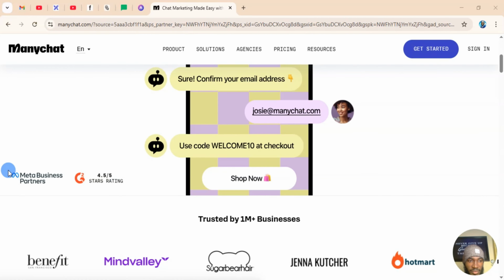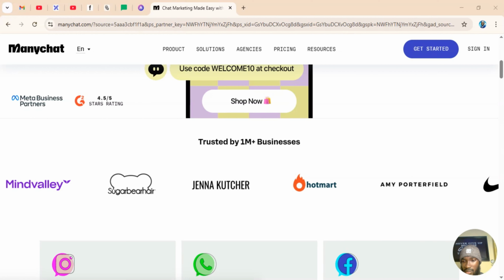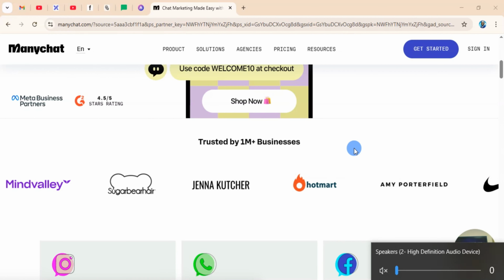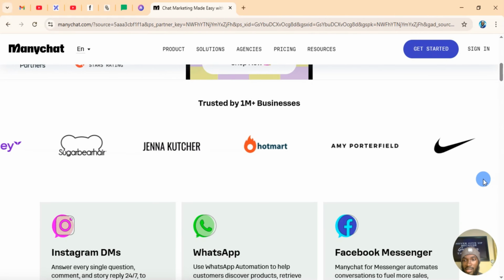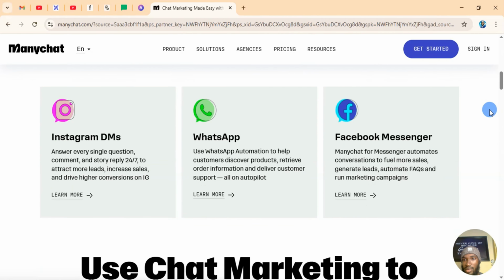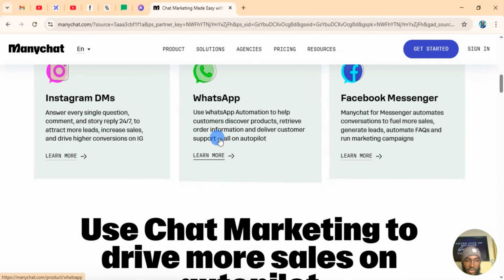Now, they are a Meta business partner, so it's not just any kind of platform. It's a recognized platform trusted by over 1 million businesses, and I currently use this. Brands like Hotmart, Nike, and many others use it. This is what you can do with ManyChat: Instagram DMs, WhatsApp DMs, and Facebook DMs. And I'm going to show you how to use this too.